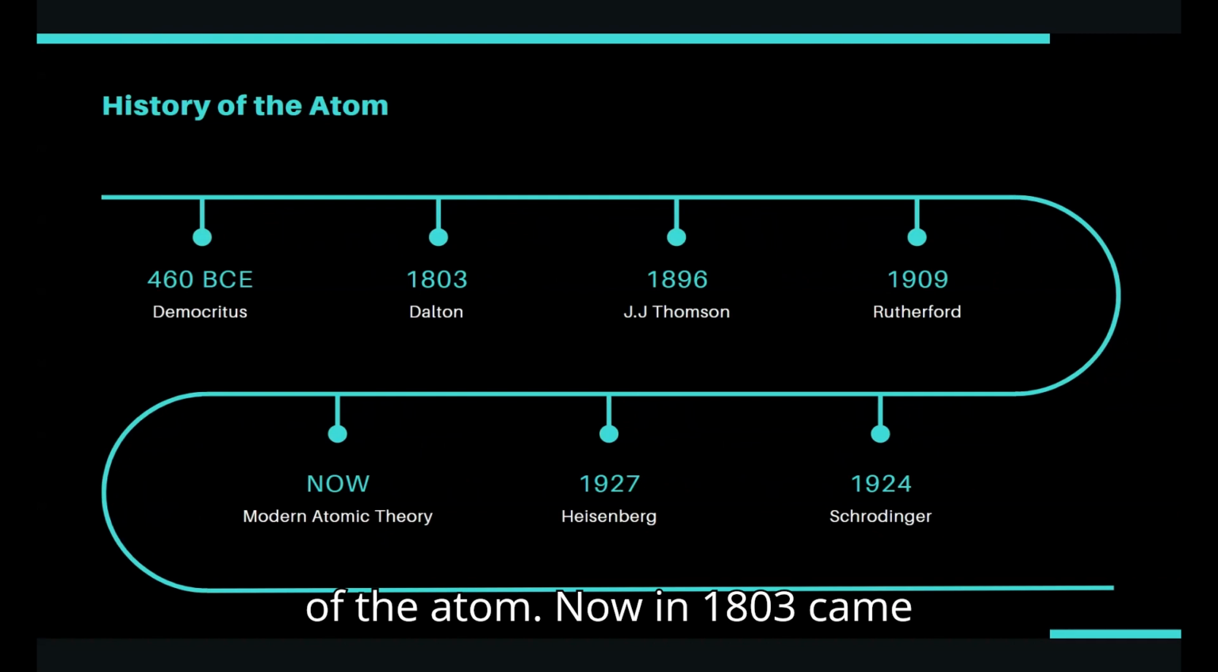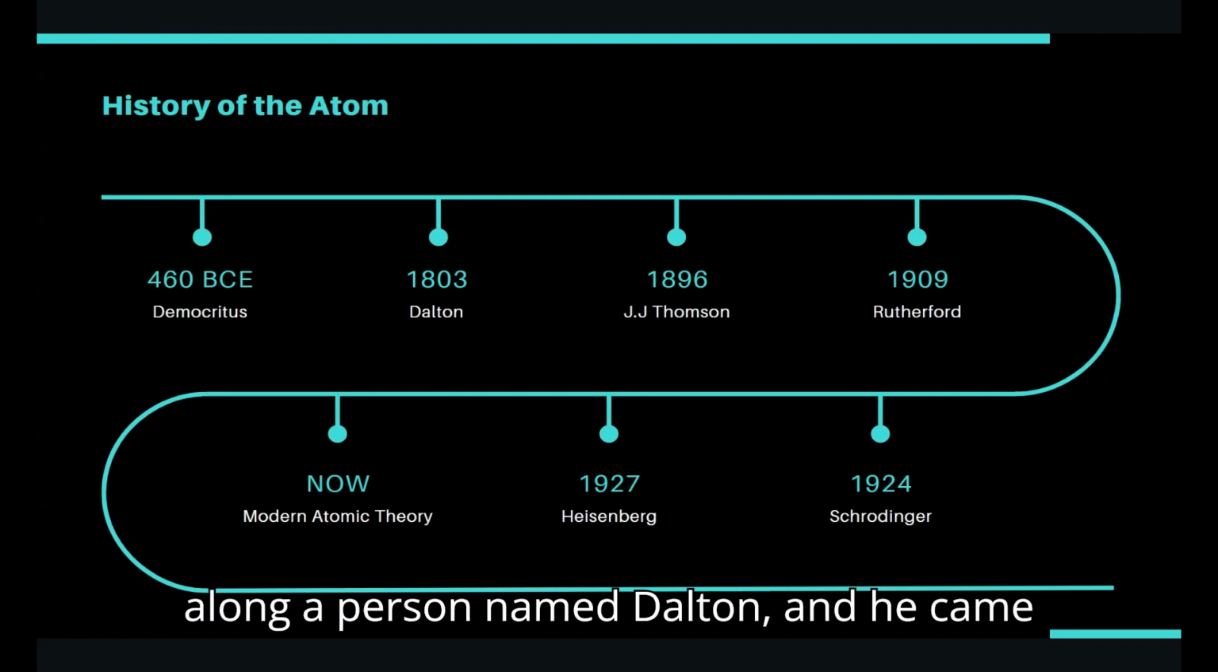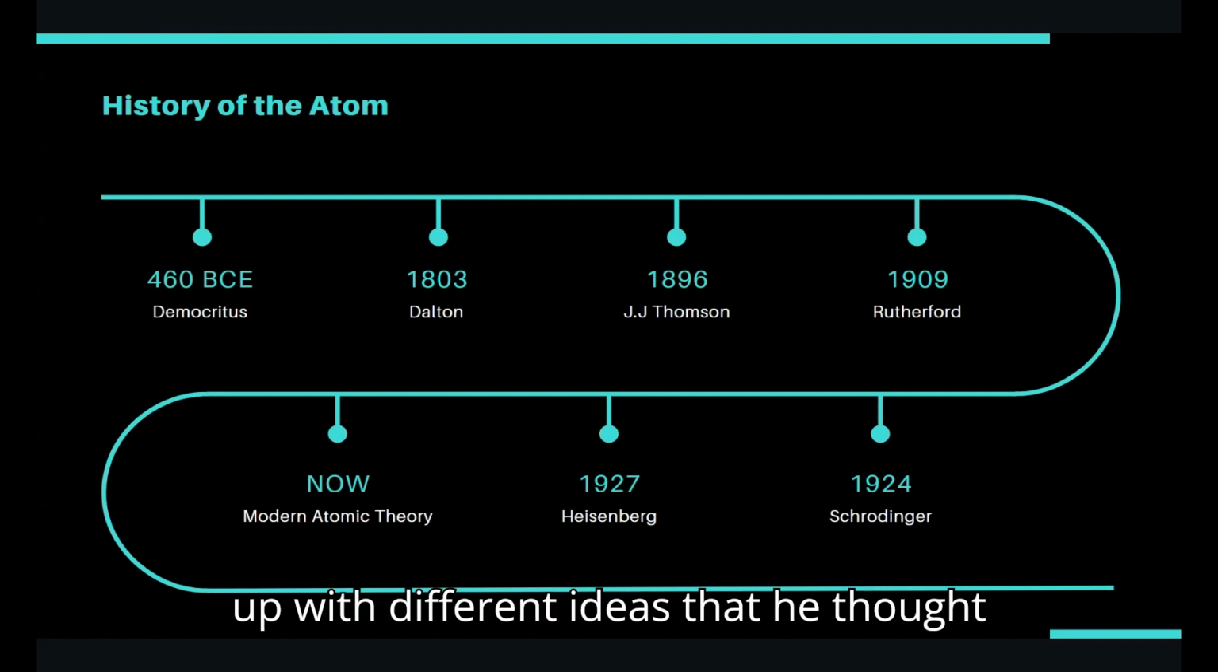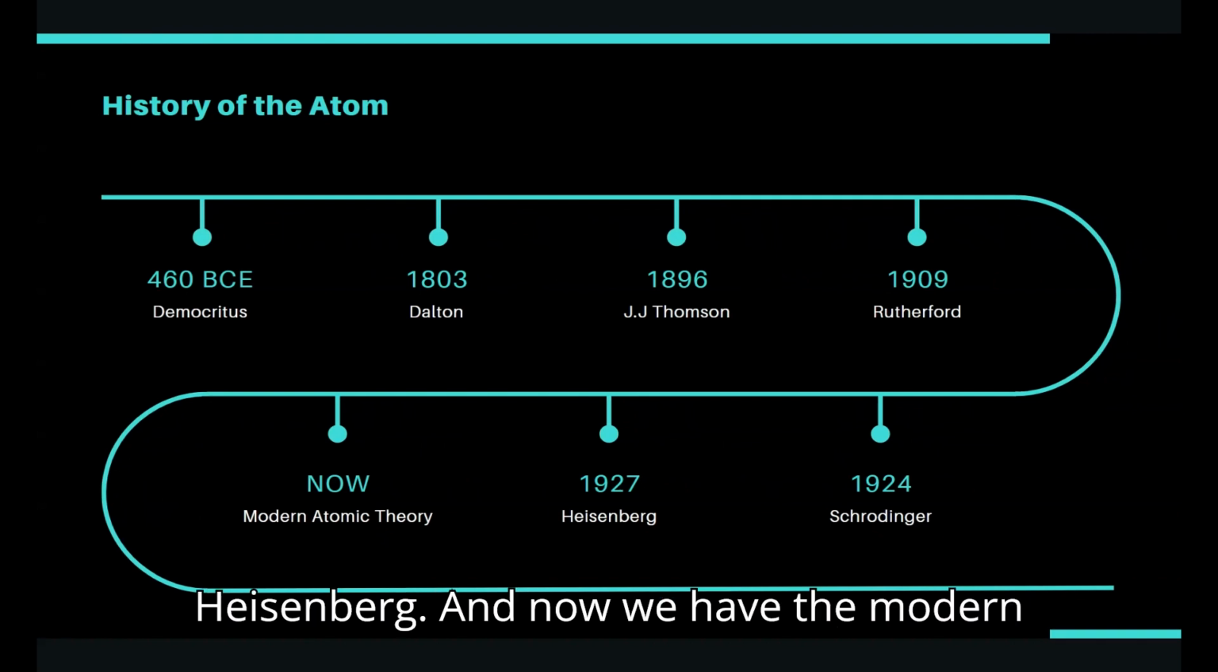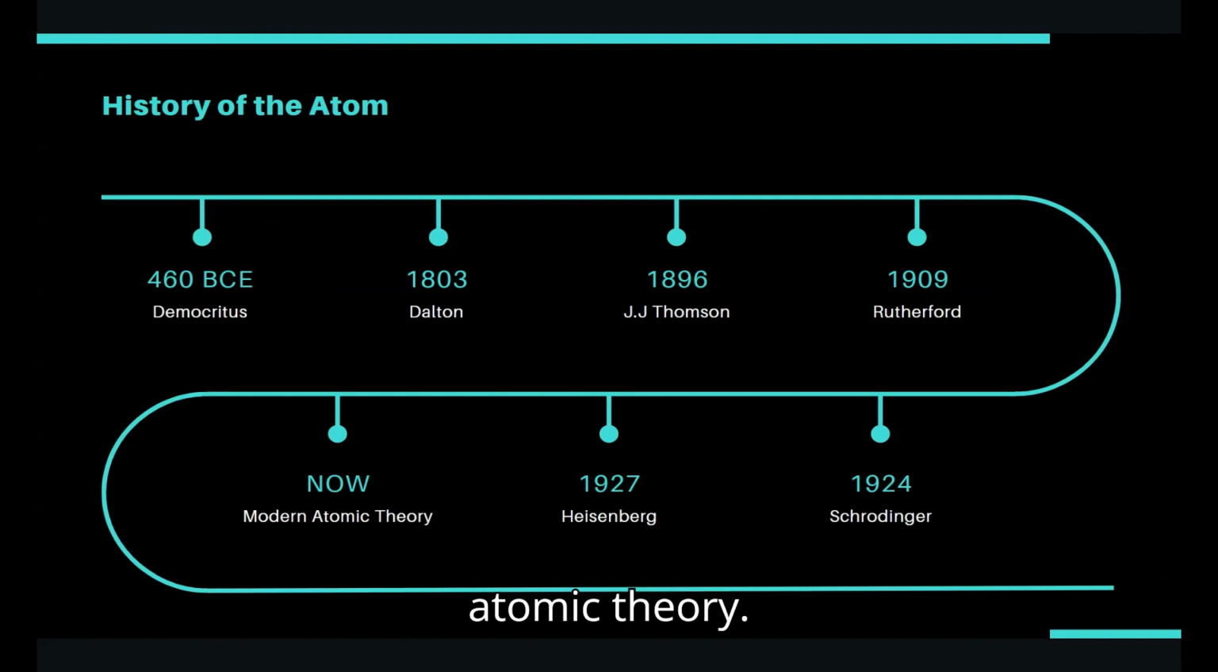Now in 1803 came along a person named Dalton, and he came up with different ideas that he thought all atoms had to follow. About 100 years later, a little less than that, in 1896 came a person named J.J. Thomson. 1909 came Rutherford. 1924 was Schrodinger. 1927 was Heisenberg. And now we have the modern atomic theory.